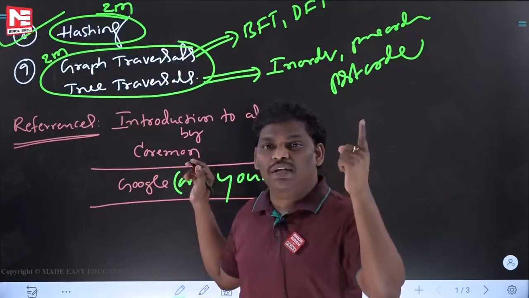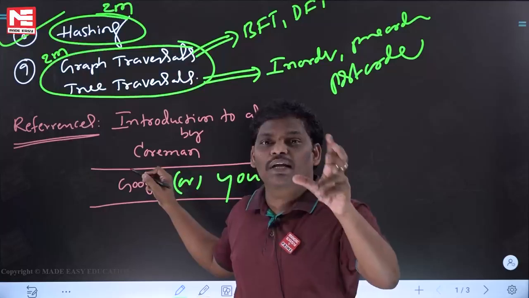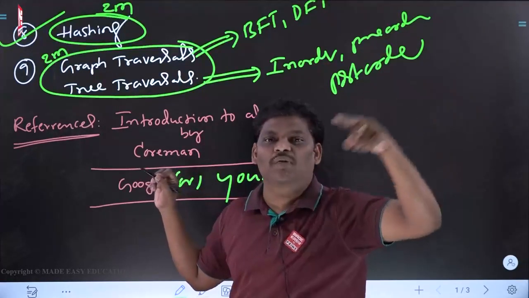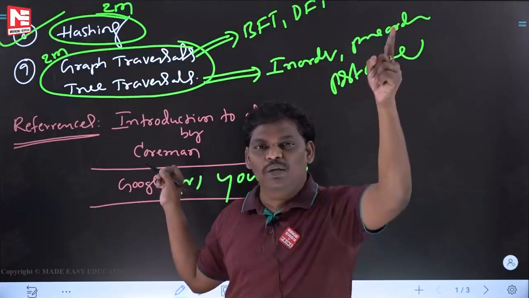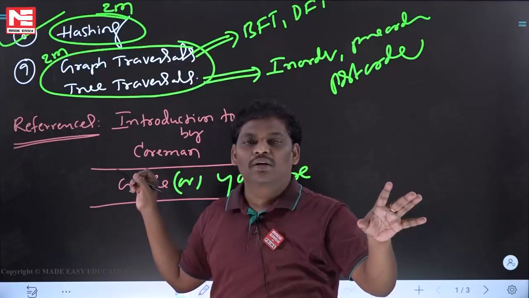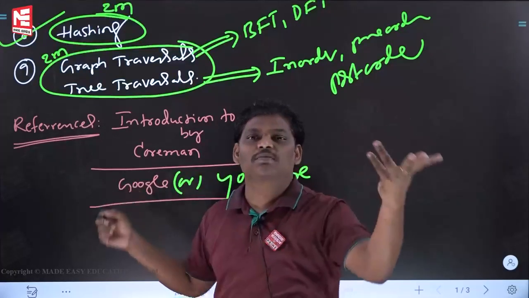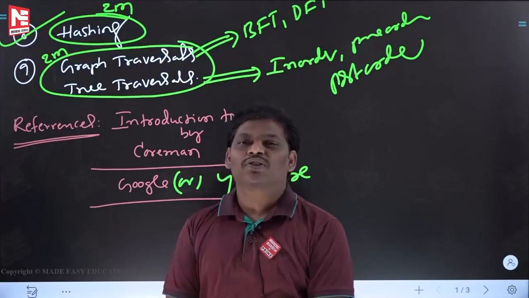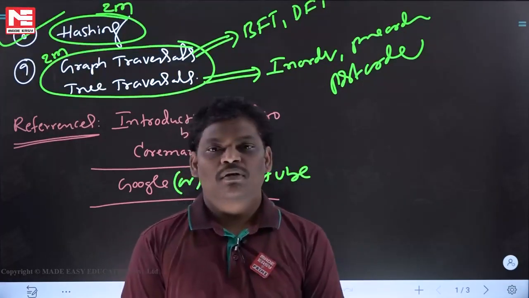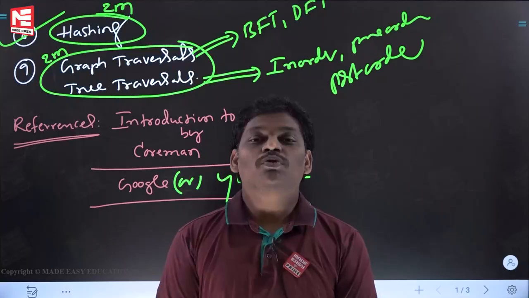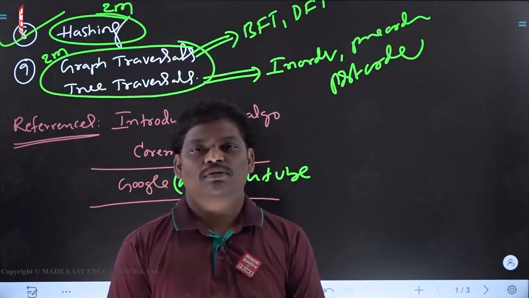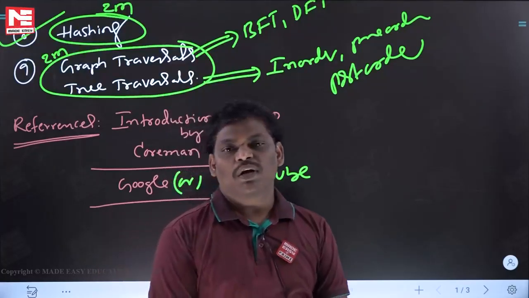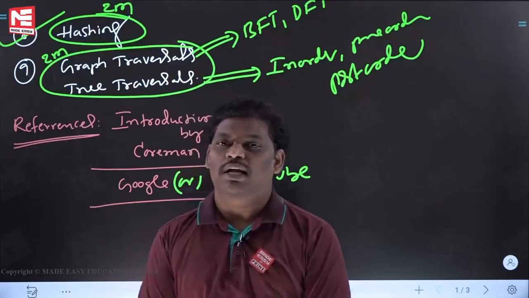Suppose anyone wants to study directly from the book, that book contains 2000 pages. If you keep on reading from starting to ending, you are still studying algorithms only and the GATE exam is over. What is the use of that kind of preparation, without any goal? If you are reading a 2000-page book for algorithms, what about the remaining subjects? If you are really good in all subjects, then you will get a good GATE rank. If you keep on doing research in one subject, you don't get it.